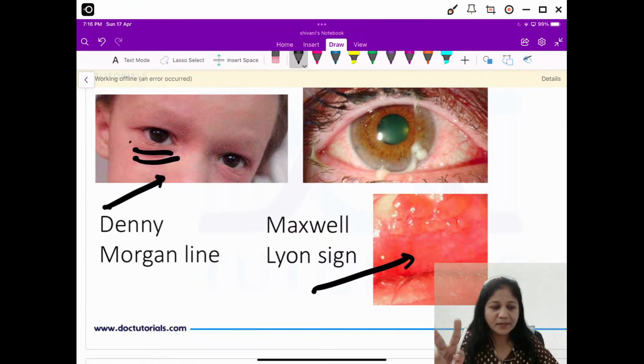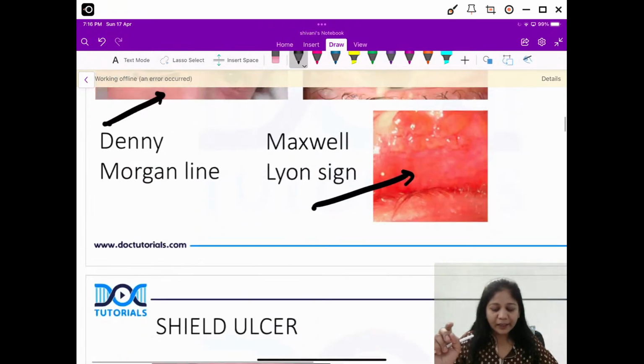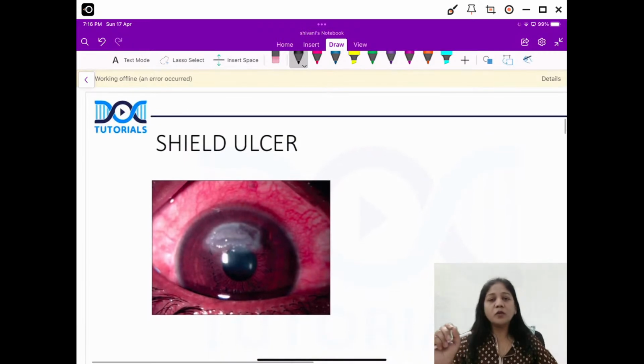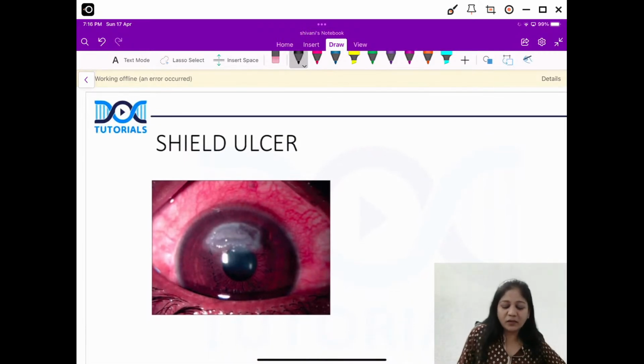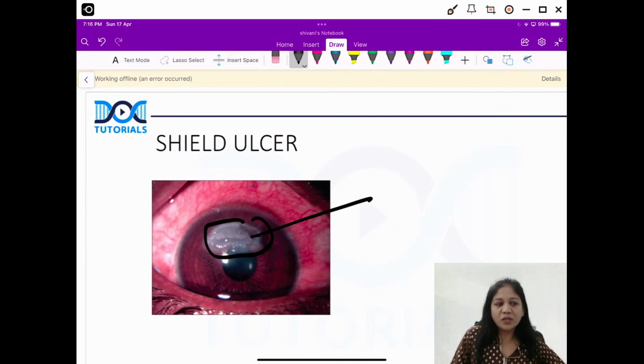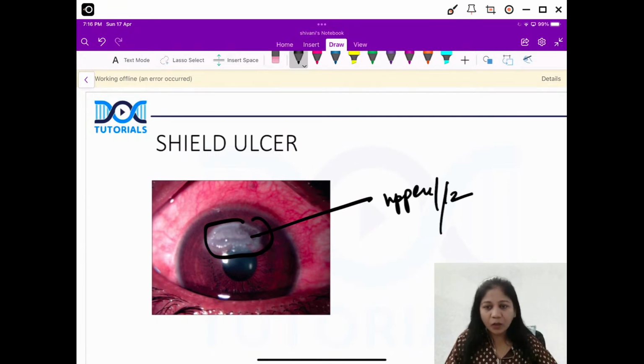Okay, so two things. In trachoma, Dr. Mukul, again, in trachoma you don't have cobblestone papillae. Okay, you have follicles, you may have papillae, but you don't have big papillae. You don't have cobblestone papillae in trachoma. Please remember, Dr. Mukul. Clear? Chalo. Next thing what you see in VKC is a shield ulcer. Okay, this is your shield ulcer, typically seen in the upper half of the cornea. Okay, please remember, this is again a question.